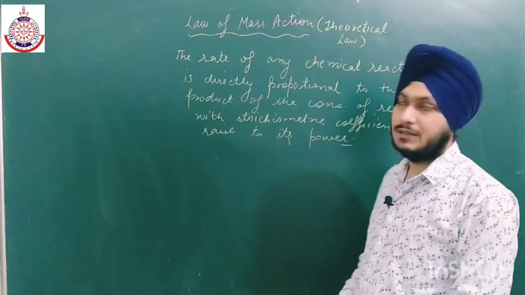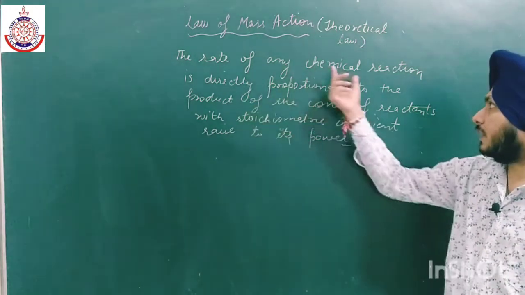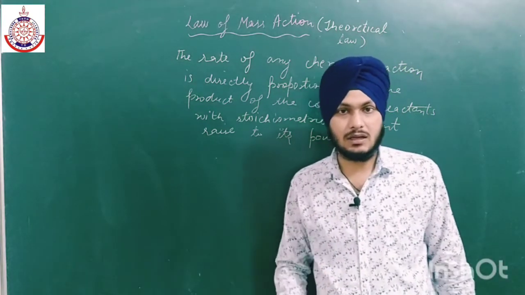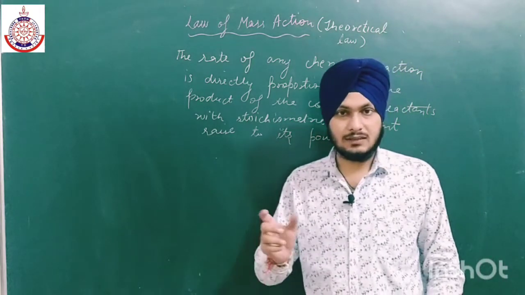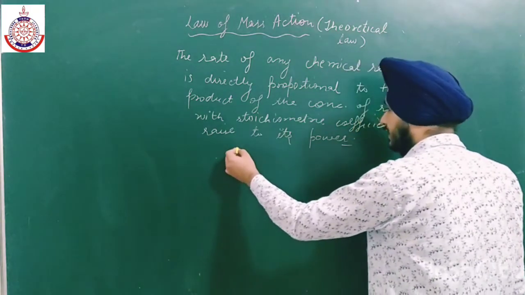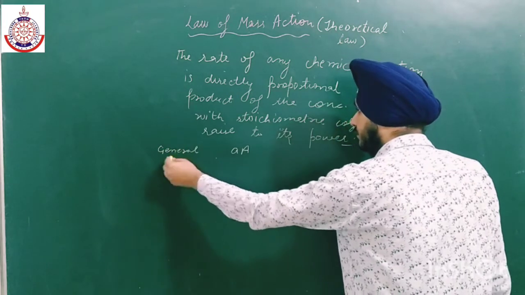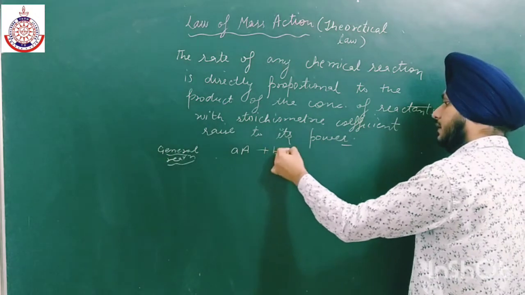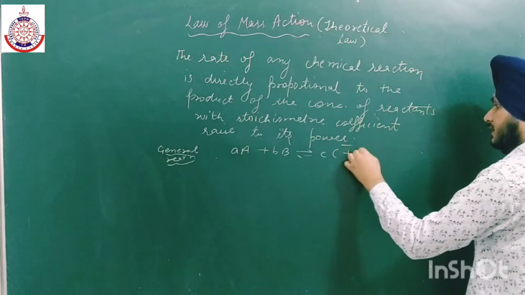Okay, so now what is the meaning of the definition? This definition defines that the rate of a chemical reaction is directly proportional to the product of the concentration of the reactant, and the stoichiometric coefficients are their powers. Okay, the concentration ki power is the stoichiometry. For example, if we have a reaction, I am writing a general reaction, A plus B gives C plus D. Now I am taking a reversible reaction.